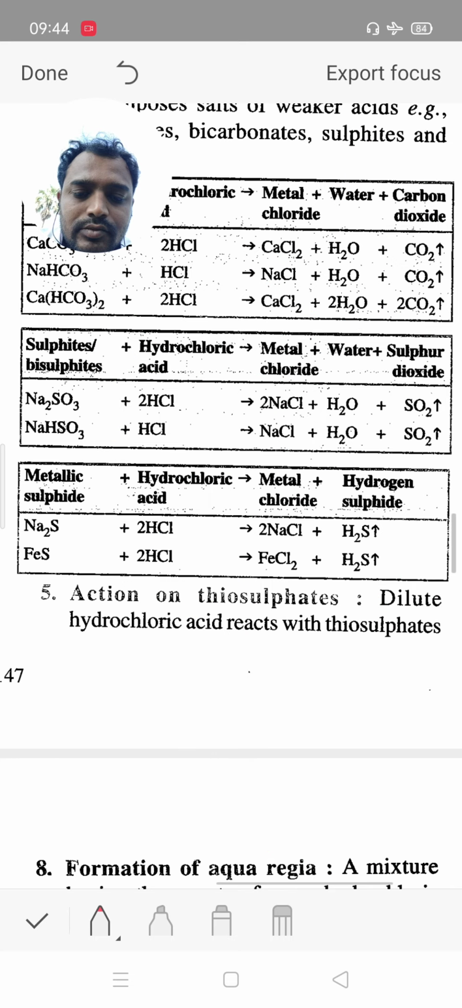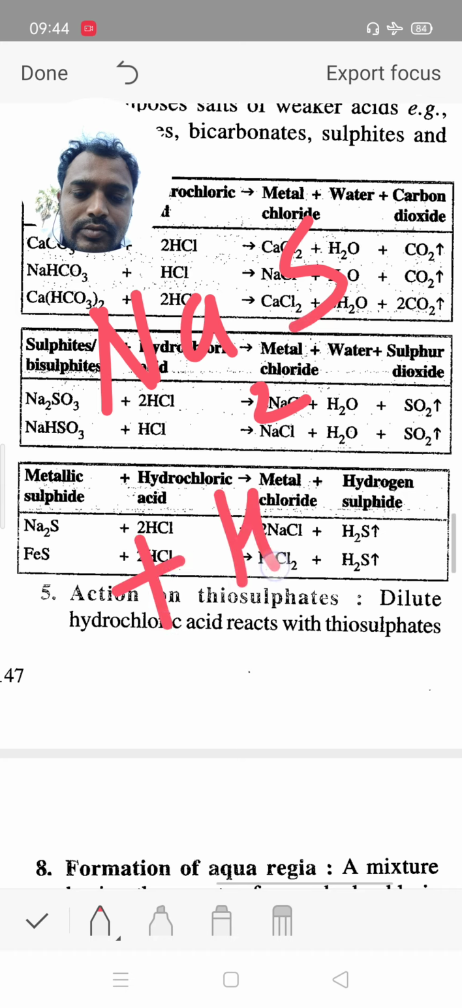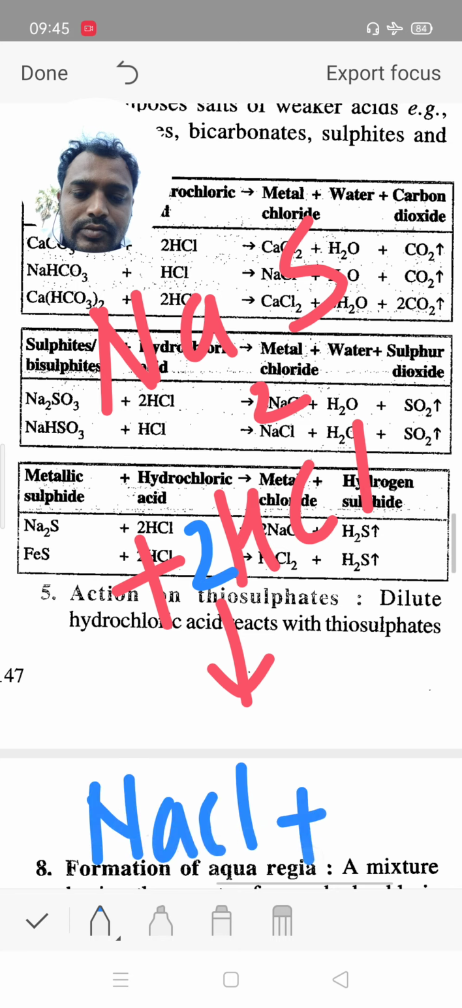Now HCl also reacts with metallic sulphide, like sodium sulphide. When sodium sulphide reacts with hydrochloric acid, in this reaction Na combined with Cl gives salt, but we also obtain hydrogen sulphide gas. We obtain hydrogen sulphide as a gas. It has a rotten egg like smell. When sodium sulphide reacts with hydrochloric acid, it gives sodium chloride and hydrogen sulphide.